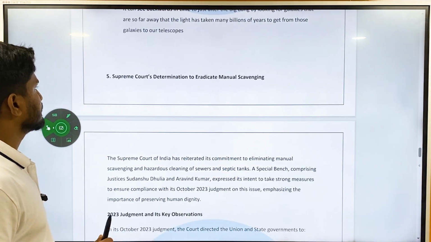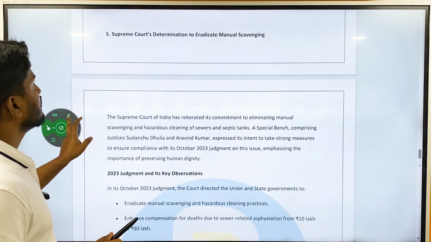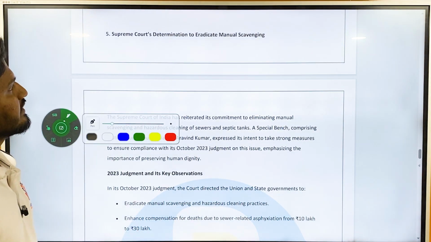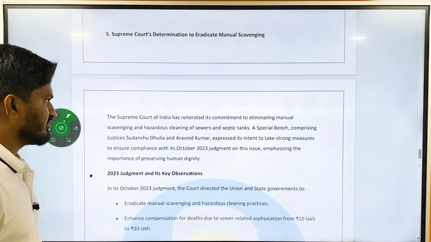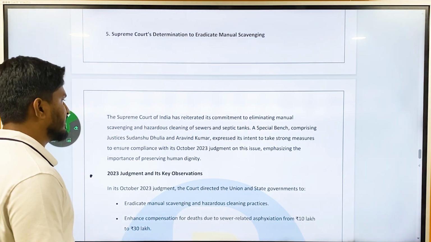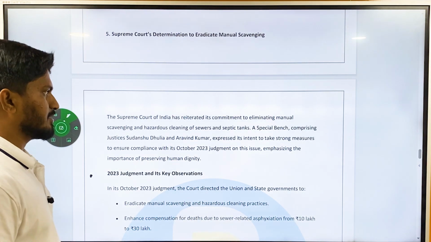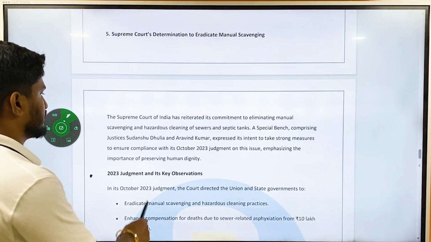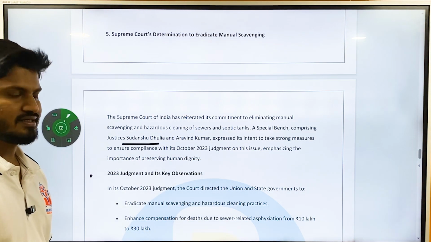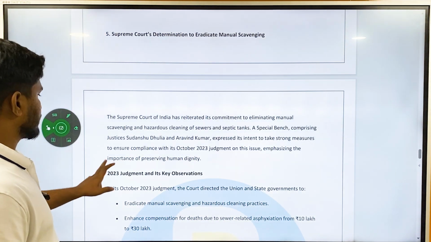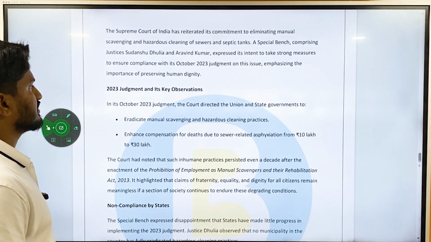And then there was an article in The Hindu about Supreme Court being determined to eradicate manual scavenging. Supreme Court of India has reiterated its commitment to eliminate manual scavenging and hazardous cleaning of sewers, septic tanks, etc. A special bench comprising Justice Sudhanshu Dhulia, etc. expressed intent to reduce this. There was a 2023 judgment and its observations.